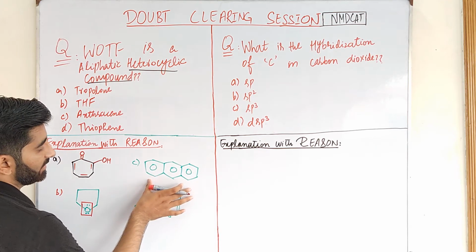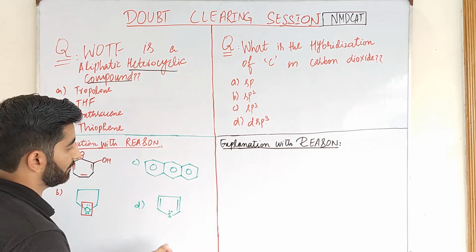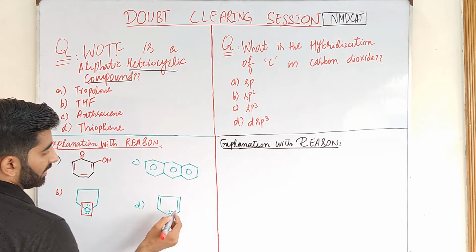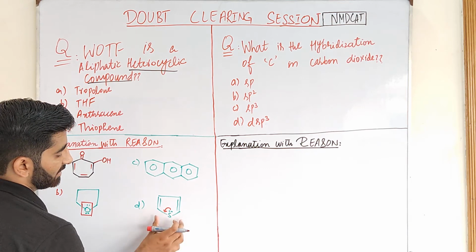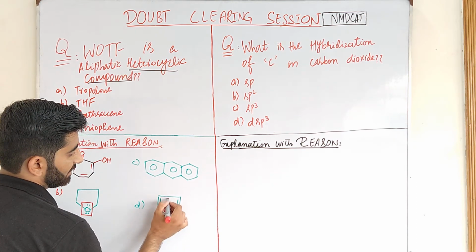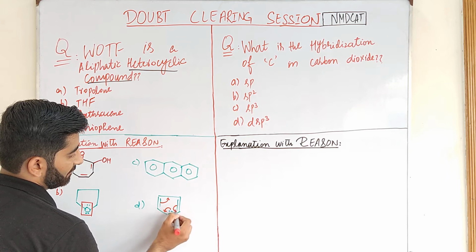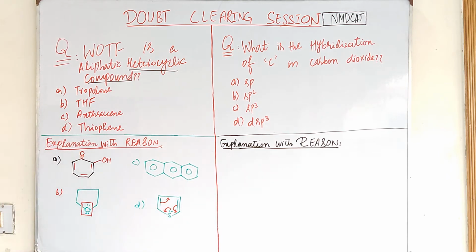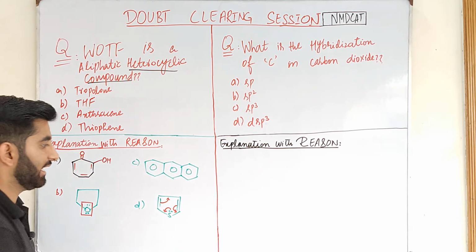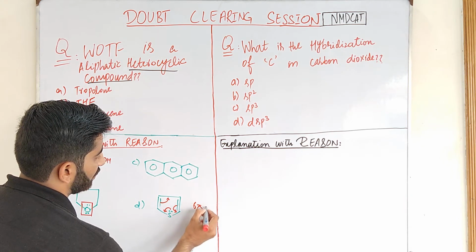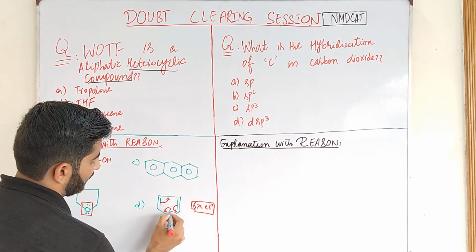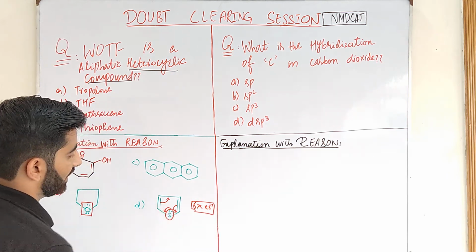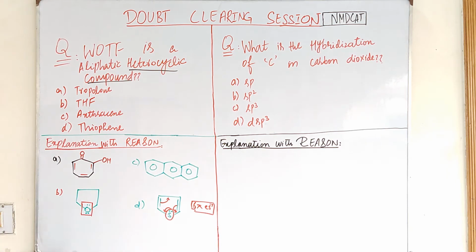And Charlie is anthracene. Anthracene is a benzenoid aromatic compound, and delta is thiophene. The thiophene is an aromatic heterocyclic compound because it is a planar molecule and there is complete conjugation, delocalization present in the ring, and it consists of 6 pi electrons. So according to the Huckel rule, it is an aromatic compound, and it consists of a sulfur atom, that is a heteroatom. That's why it is an aromatic compound. So thiophene is an aromatic heterocyclic compound.